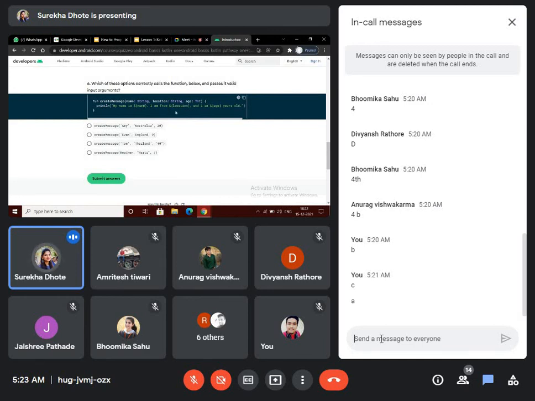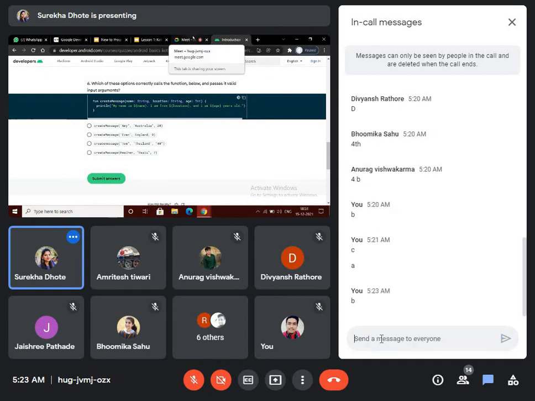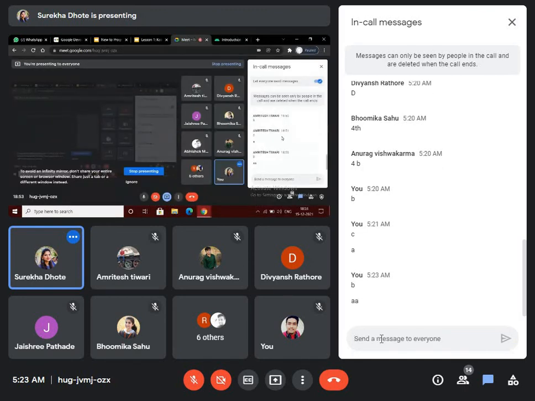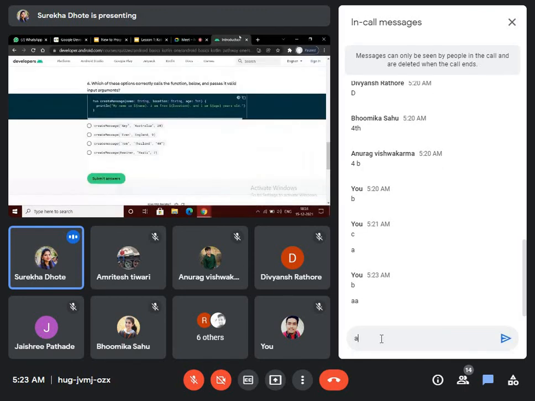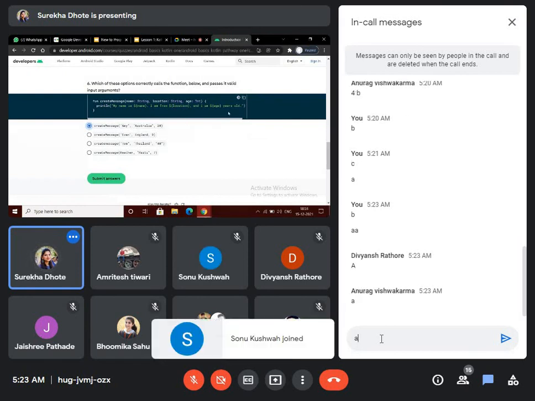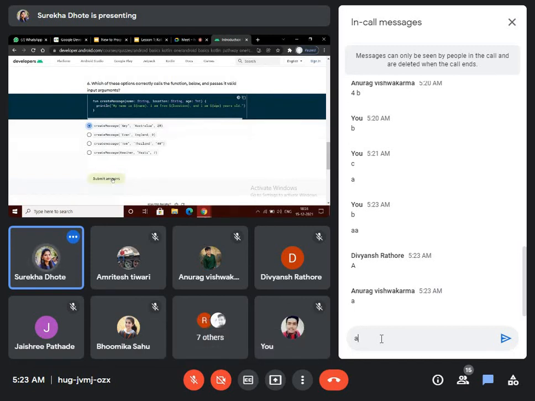First one is name, second one is location, and third one is age. Correct. So first one should be a string, so Ami. Location should also be a string, so Australia. And age should be an integer or a numeral, so it's 20. Now we are submitting answers.